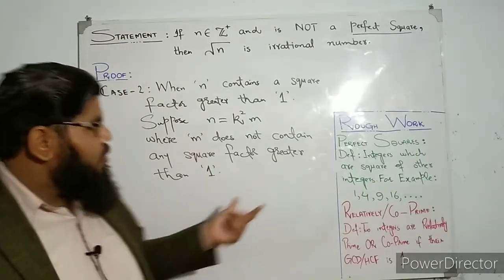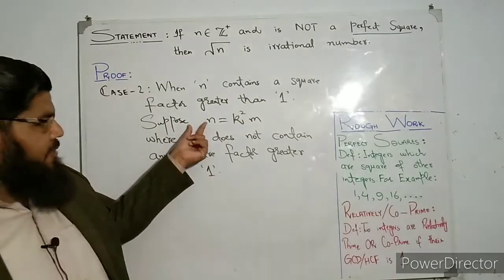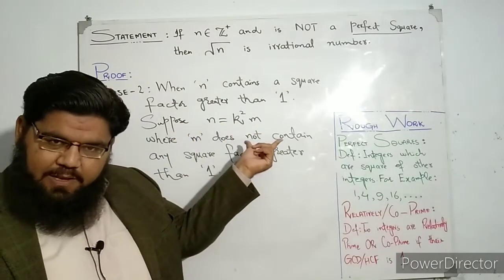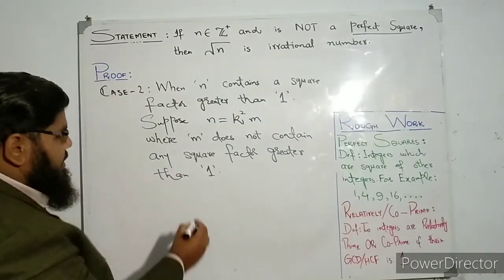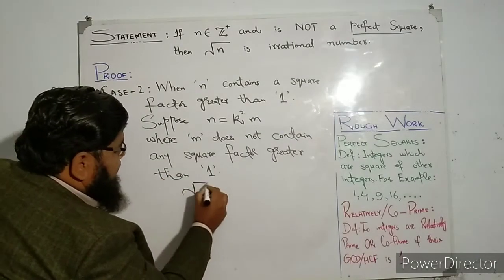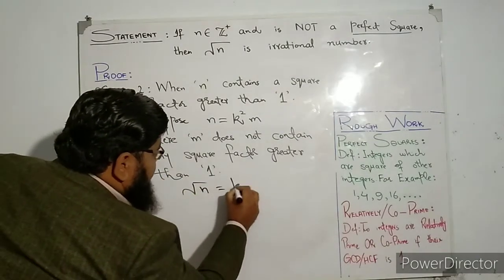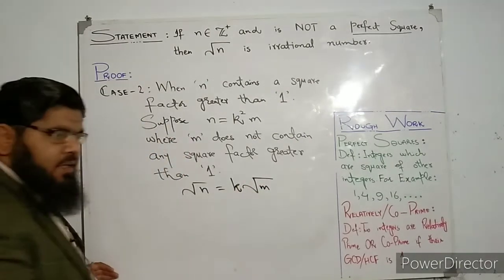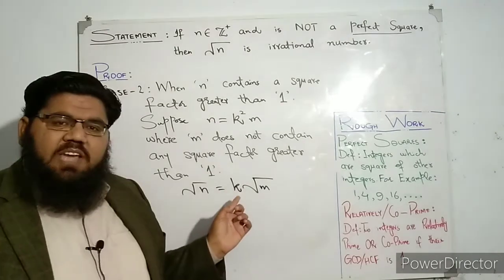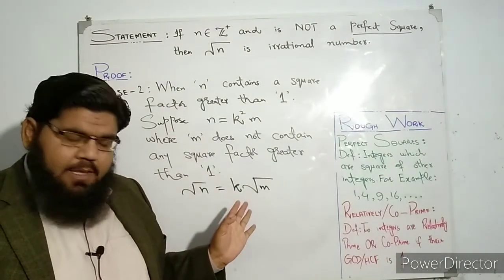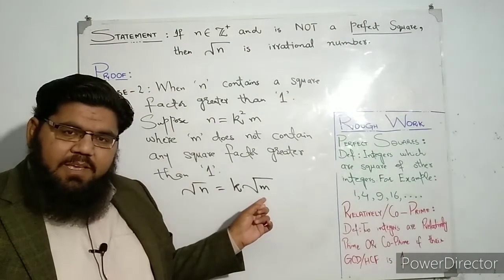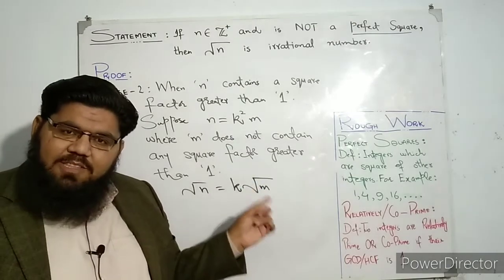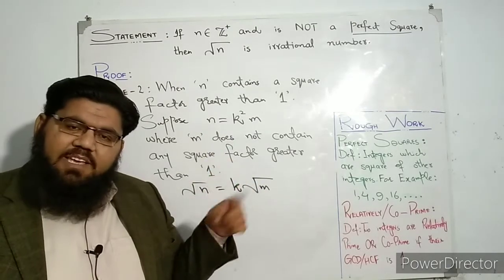So now we take the square root of n, and if we are taking the square root of n, we have to take the square root of this side as well. So what do we have? We have square root n is equal to k times square root m, where this k is just any integer, and square root m is an irrational number. We have proved this in our case 1.